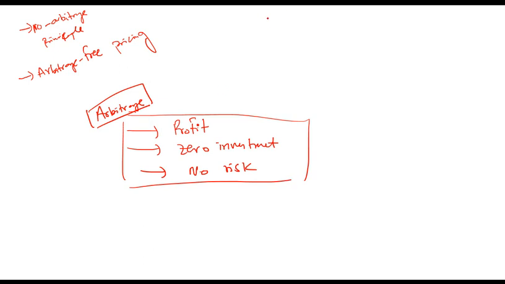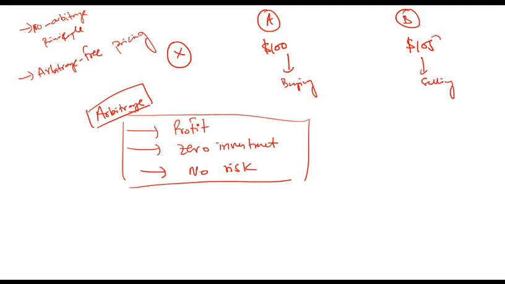How does it happen? Let's say there is a market A, a market B, and an asset X. Asset X has a price of $100 here and a price of $105 here. So you can start buying here and selling in the other market. That gives you a profit without any risk. How without investment? Because you can sell first and then buy, that is, short sell and then recover the position from here. Or you take a loan or do a margin trade, so zero investment again.